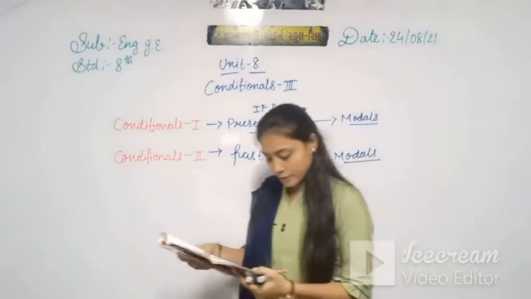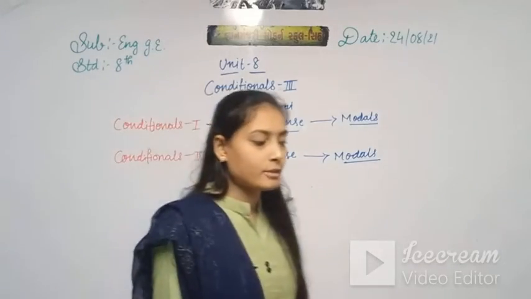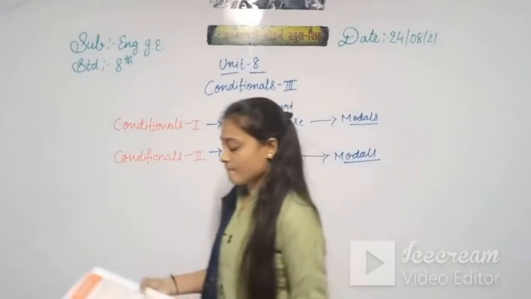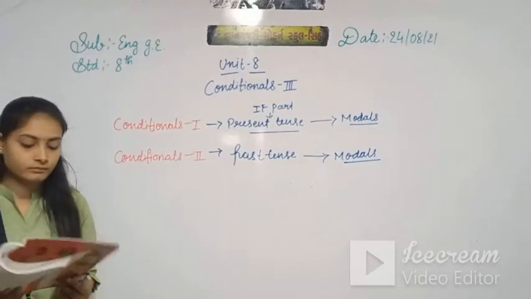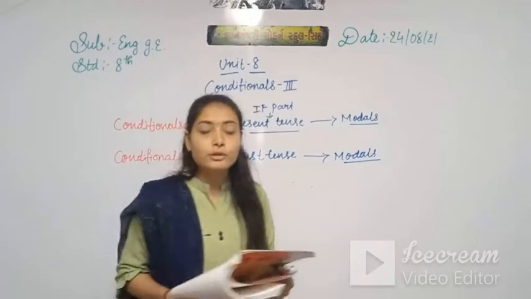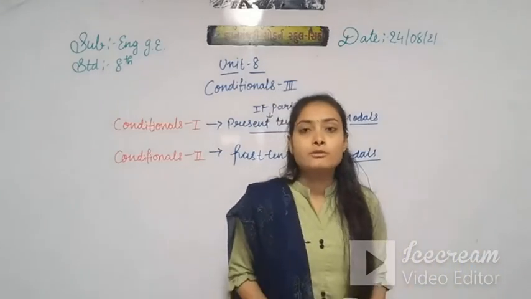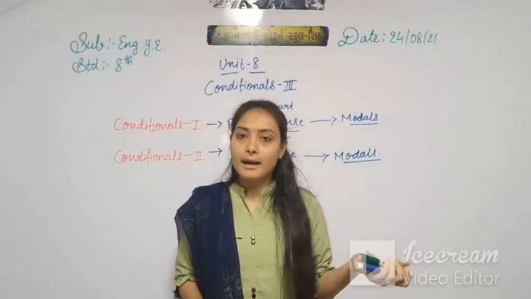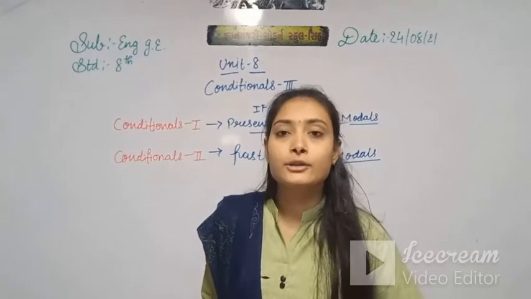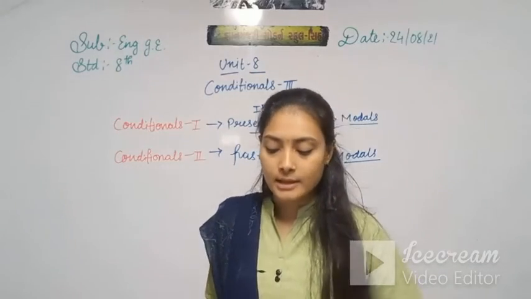So pay attention in your book, page number 30. Open your book. The third conditional sentence is used to talk about the past. If it is a past tense, then what do we use? We are talking about the past situation.